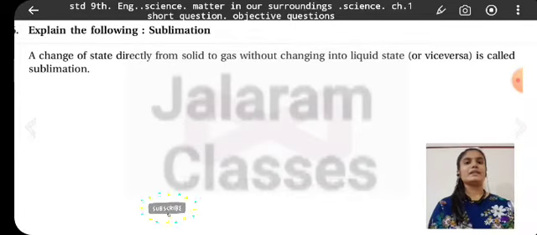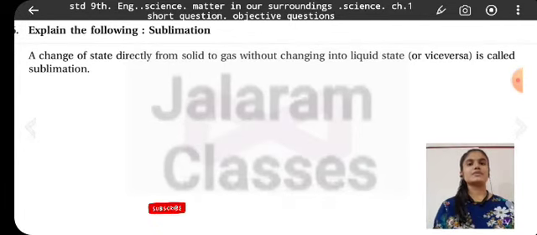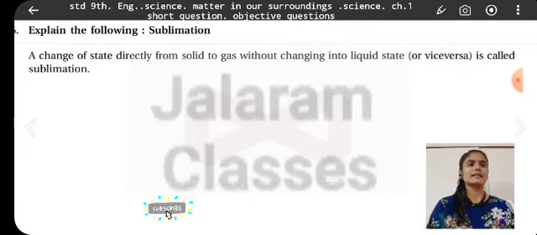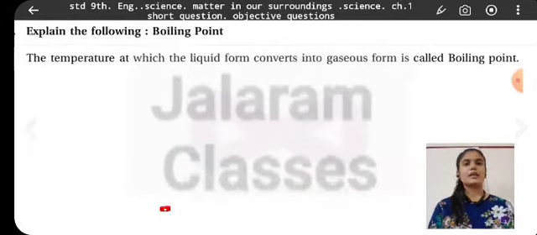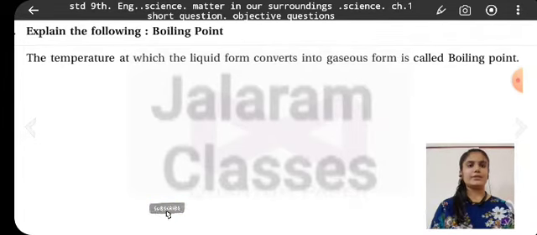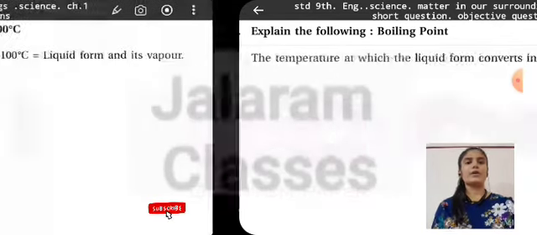Explain the following. Sublimation: the change of state directly from solid to gas without changing into liquid state, or vice versa, is called sublimation. Explain the following. Boiling point: the temperature at which the liquid form converts into gaseous form is called boiling point.